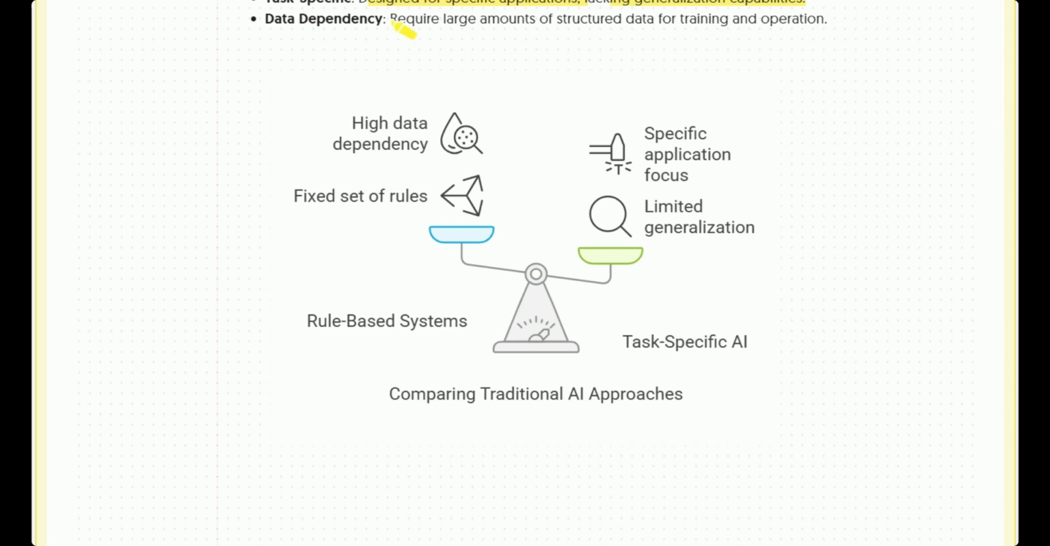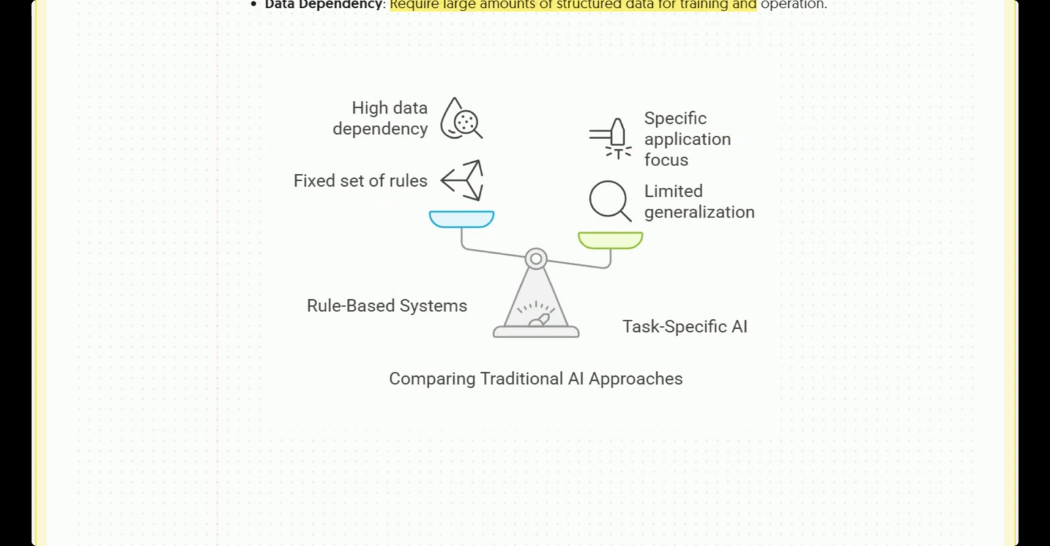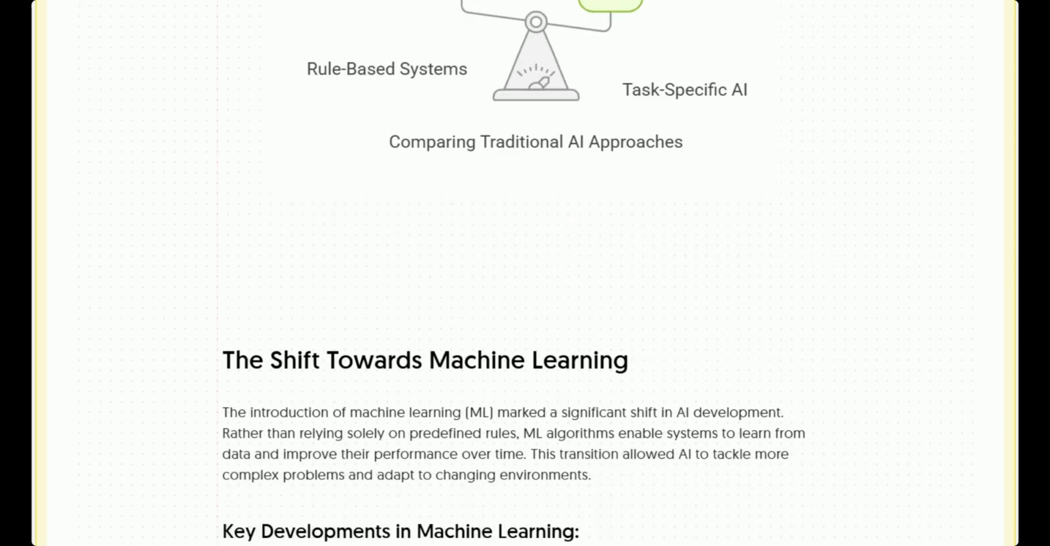And the most important dependency is that it requires a large amount of structured data for training. We have to pre-process our data, we have to scale our data, we have to standardize our data. So it takes lots of time and lots of resources to perform the data pre-processing. So a rule-based system is highly dependent on data. It's also fixed on a set of rules. And a task-specific AI is specific application focused with limited generalization.